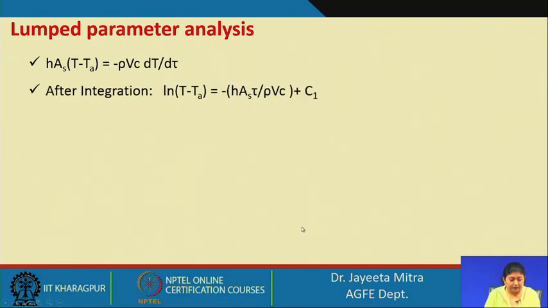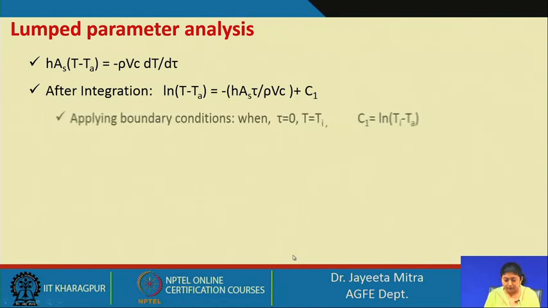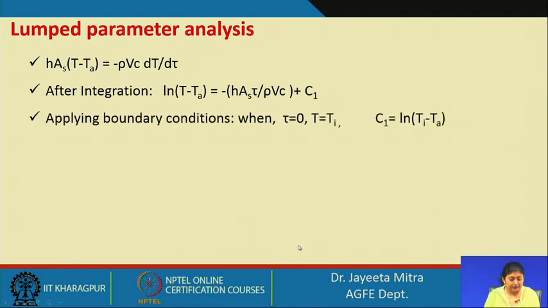And we can integrate this equation, so that we get ln of T minus T A equal to minus H into A s into tau, that is time, by rho into V C, plus C 1. Now, we can introduce the boundary condition here.